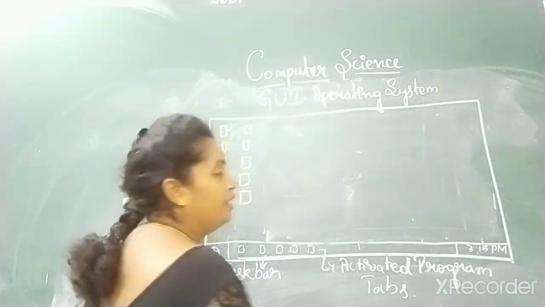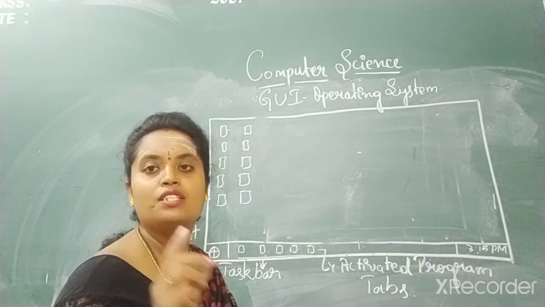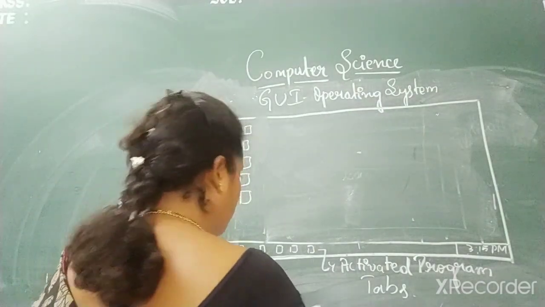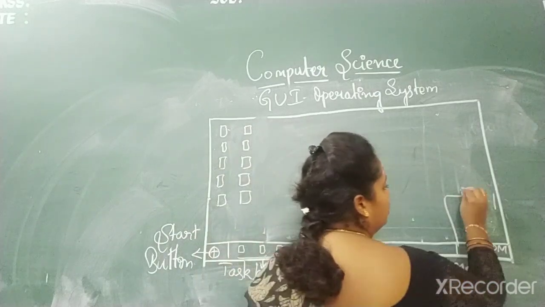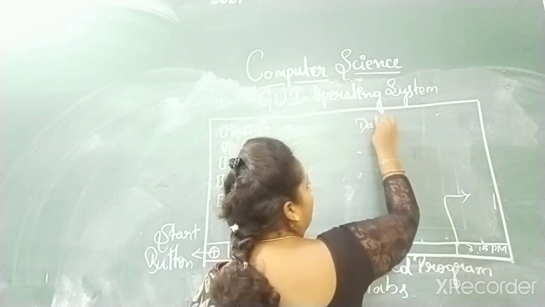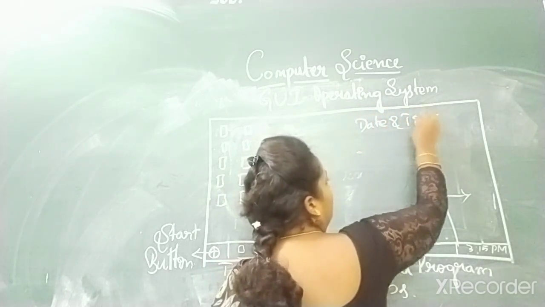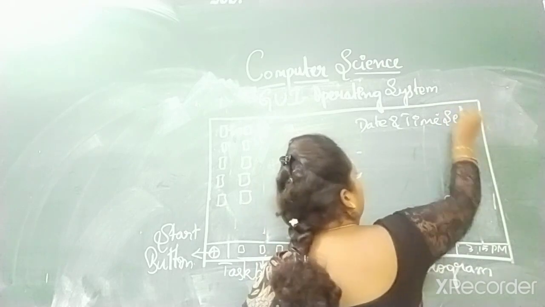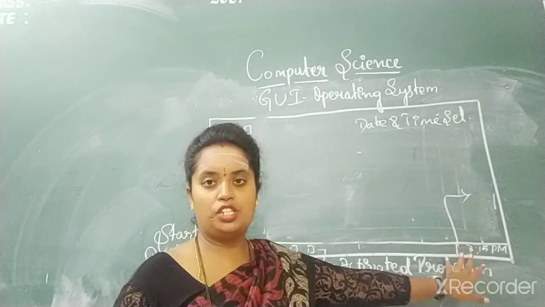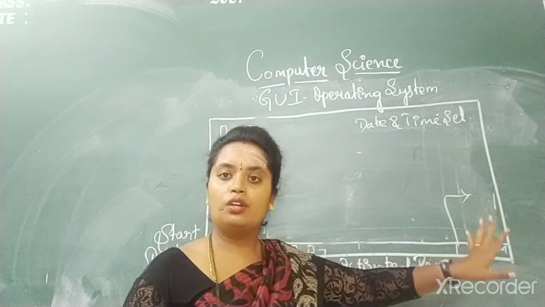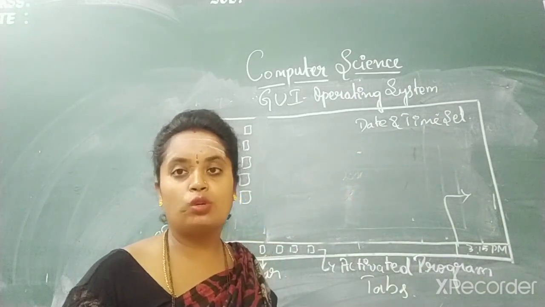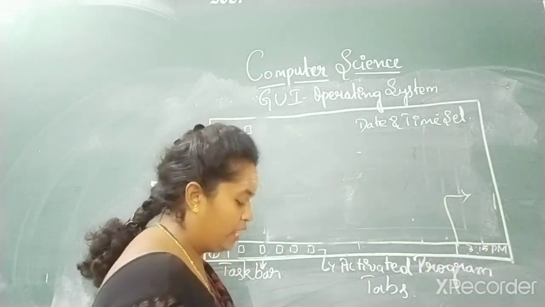Click on the calendar and time. Click on the system notification area, here. You can click on this, so date and time can be set. This is the system notification area, on the right side corner of the desktop, where your date and time will be available. Once you click on that, you can set the date and time.